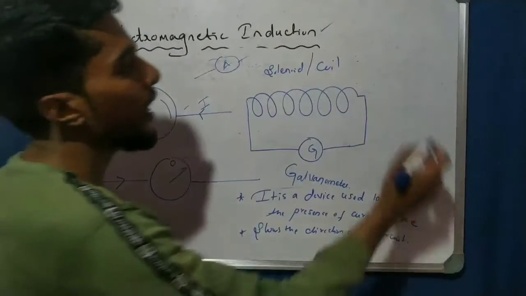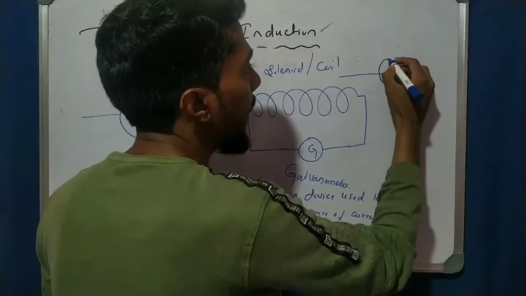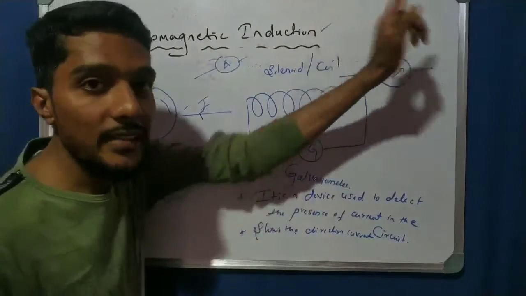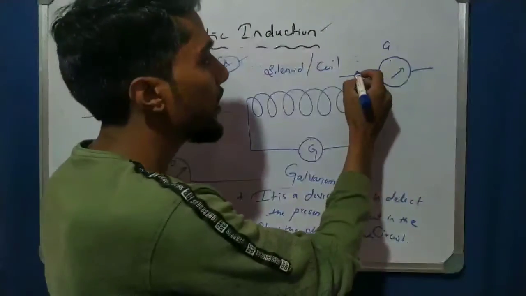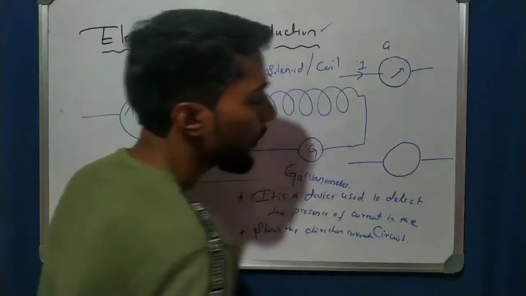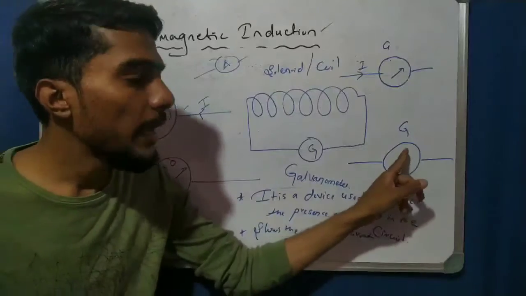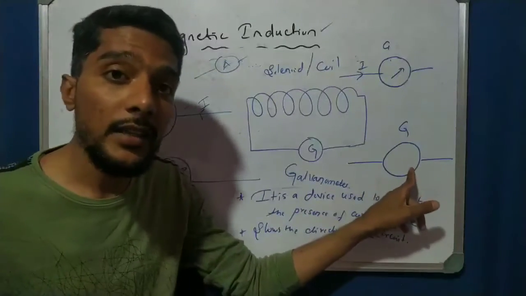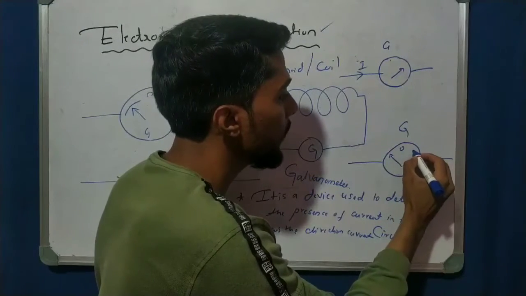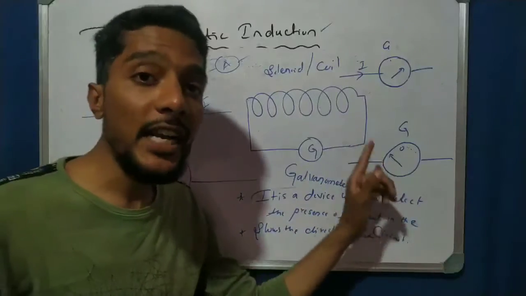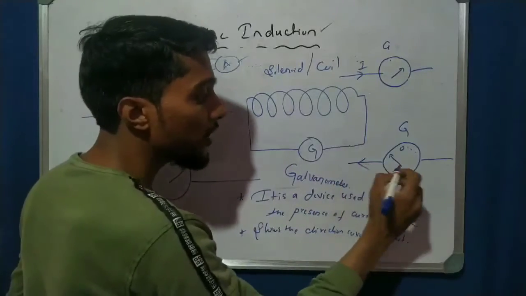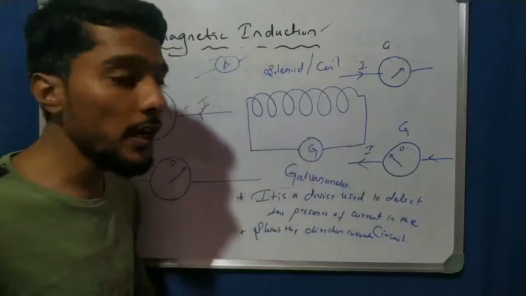For example, in the examination they ask like that. If they give a galvanometer and the deflection is like that, what is the direction of the current here? Deflection on that side means the direction of current is also that side. This is very important. If the examination diagram is like that, this is a galvanometer, G. In the examination, name the device, define the device, and if they show a deflection like that, with this being 0, also find the direction of current in the galvanometer. Where the deflection is on this side, that is the direction of the current. Very important. What is G?